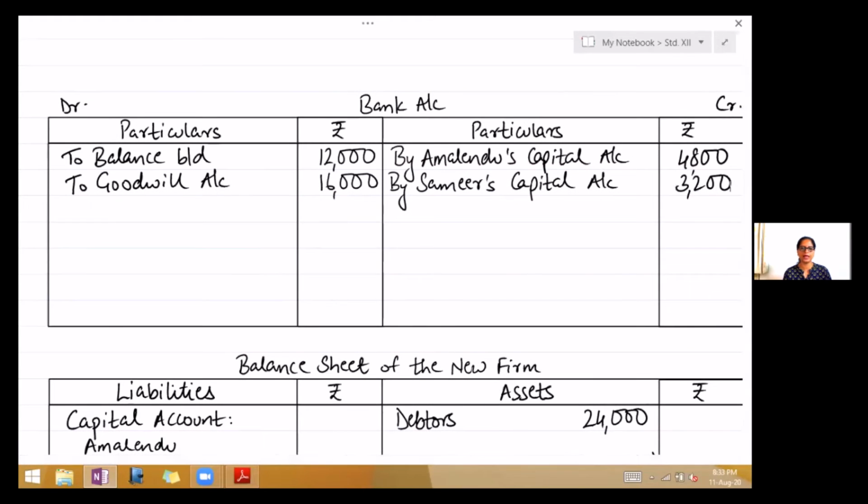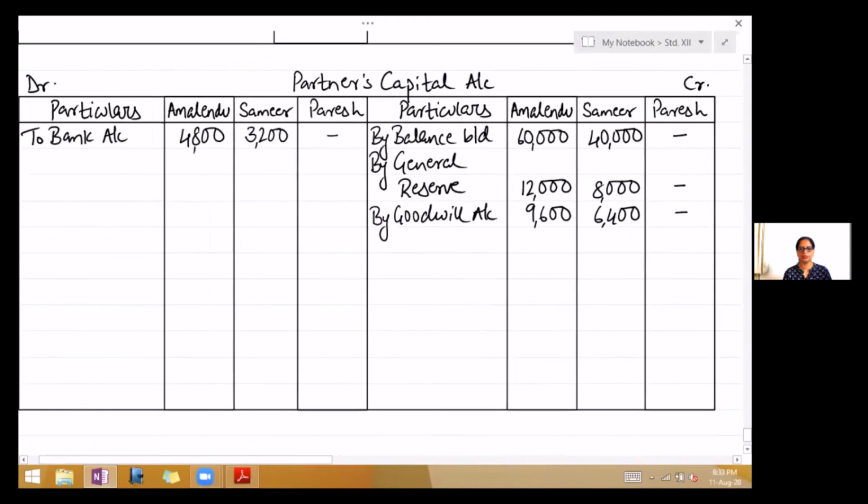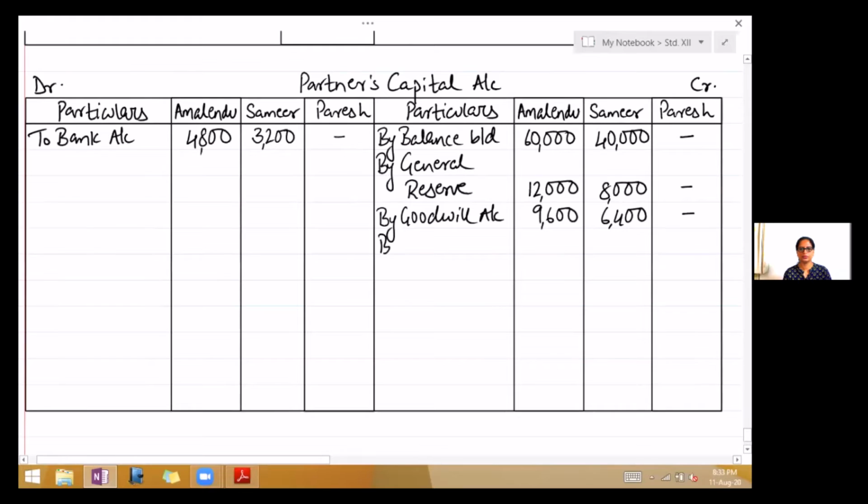On the debit side of bank account, write to Paresh's capital account 20,000. The second effect will come in partner's capital account on the credit side, by bank account 20,000, right in the correct column.